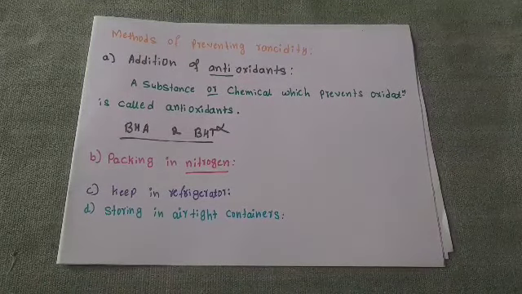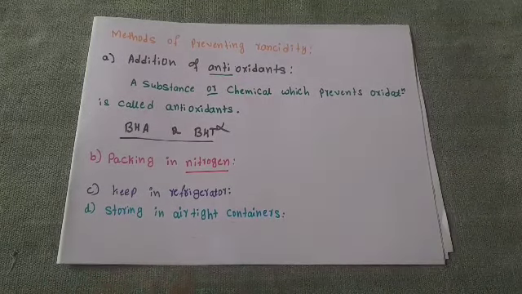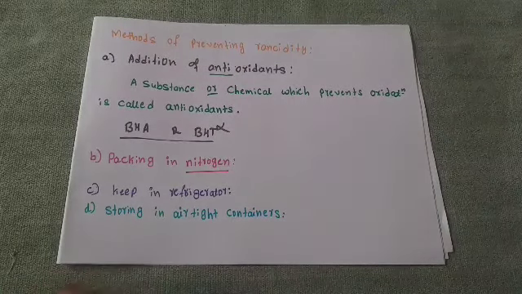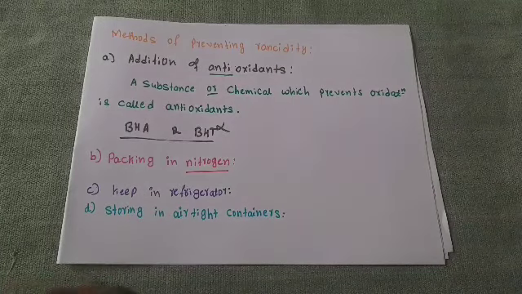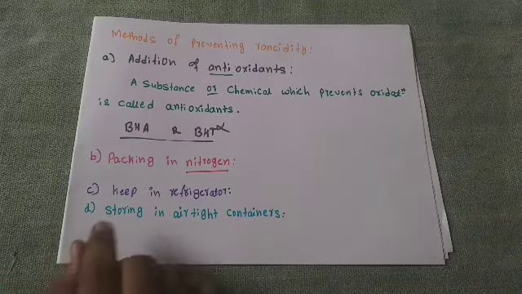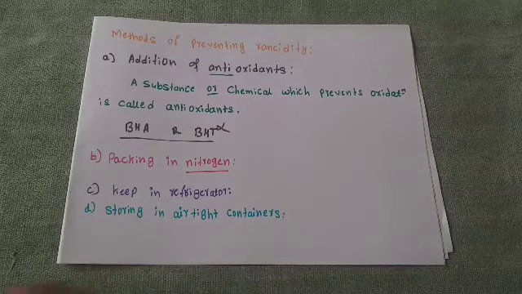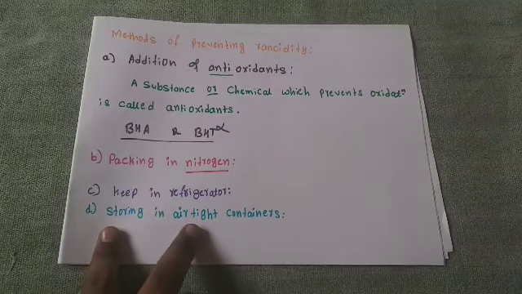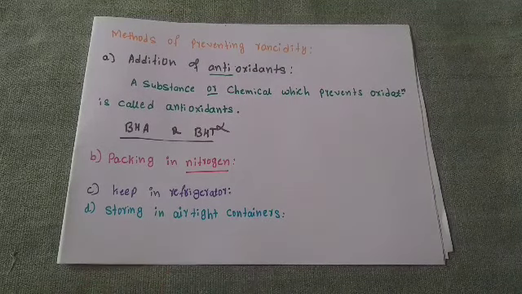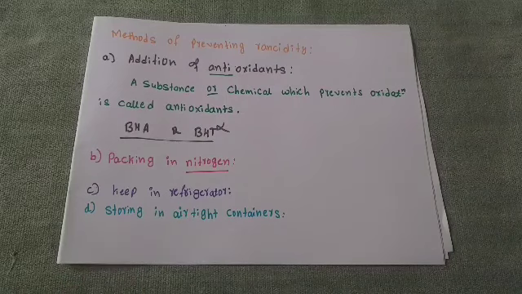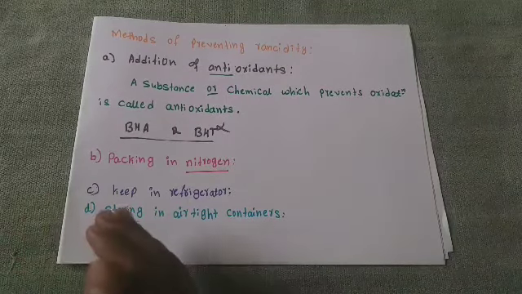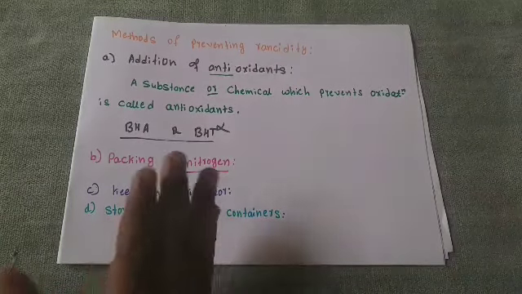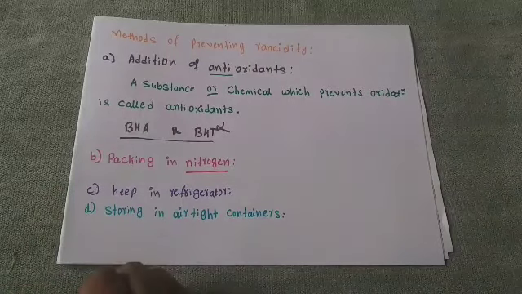rancidity. The next method is storing in an airtight container. Okay, oxidation is due to the air. When food is left exposed to the air, rancidity takes place. Because of that, whatever the food or crunchy items, you should store them in an airtight container. When you do, the food items are not exposed to the air, which slows down the oxidation reaction. When oxidation slows down, it prevents rancidity.